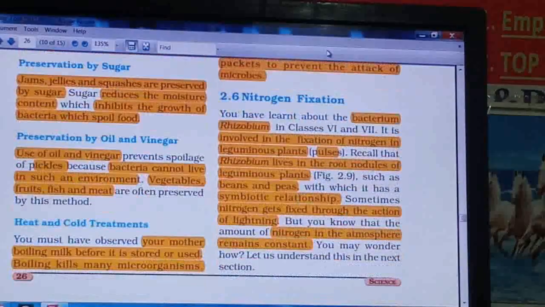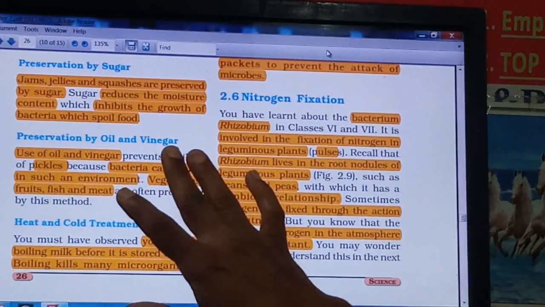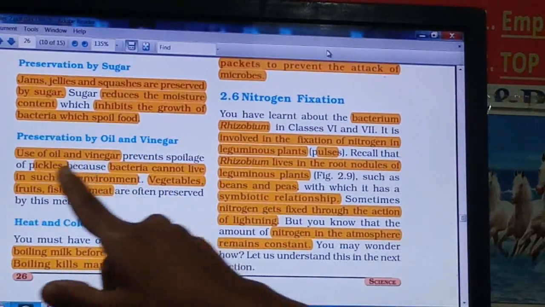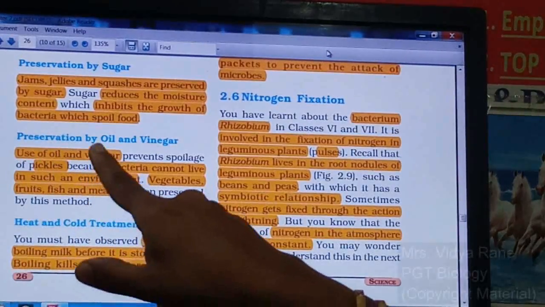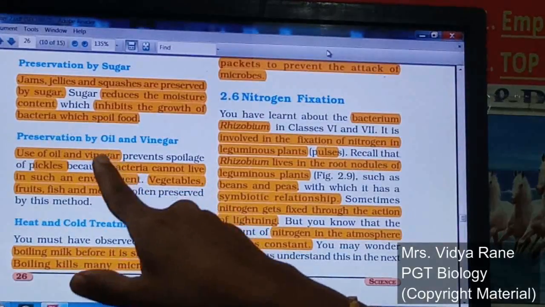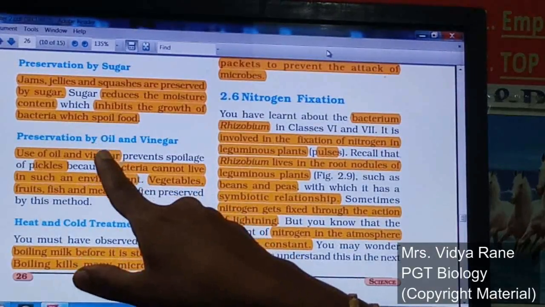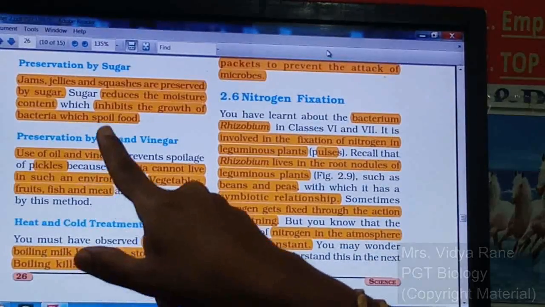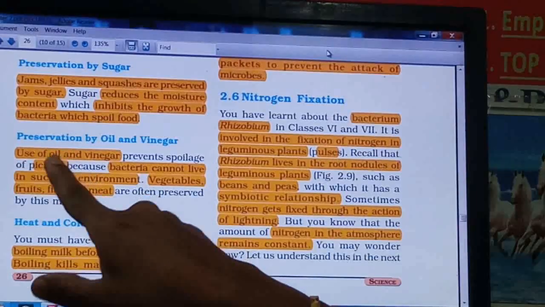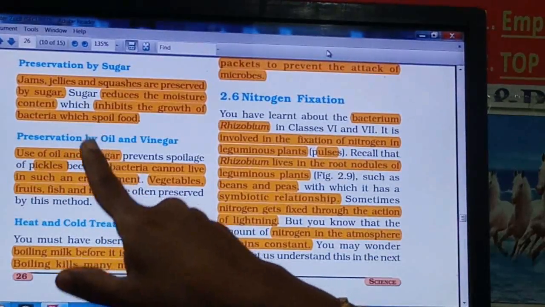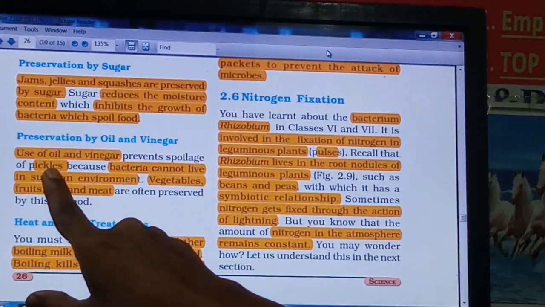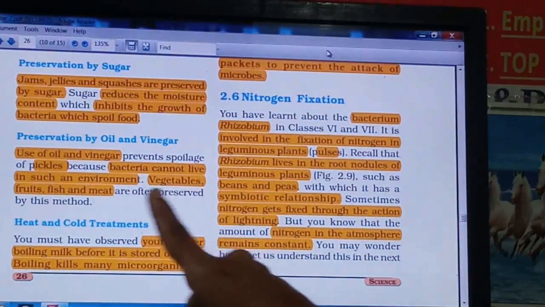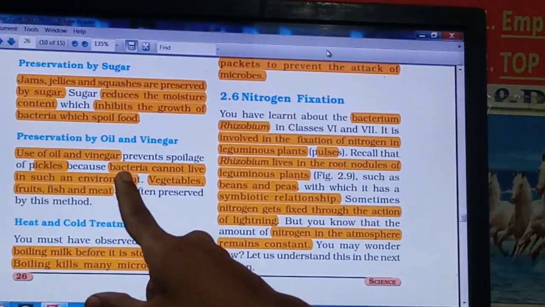Now the next one is preservation by oil and vinegar, right? In this, oil and vinegar are used. It will preserve the food for a long time as well as kill the bacteria. Bacteria are not able to live in the presence of oil as well as vinegar. See, this prevents the spoilage of pickle, right? Why? Because bacteria cannot live in such an environment, right?